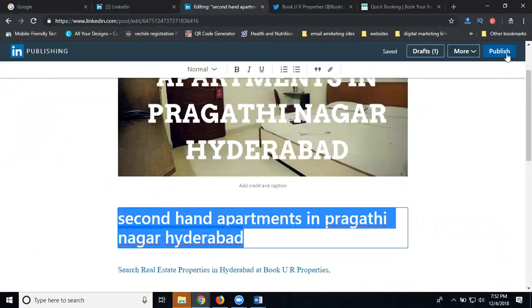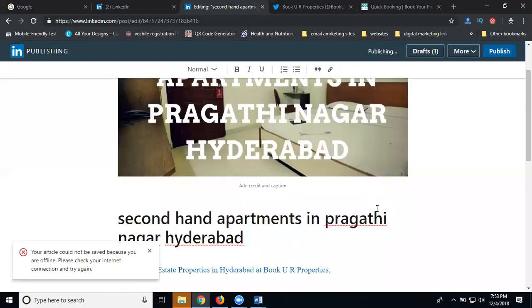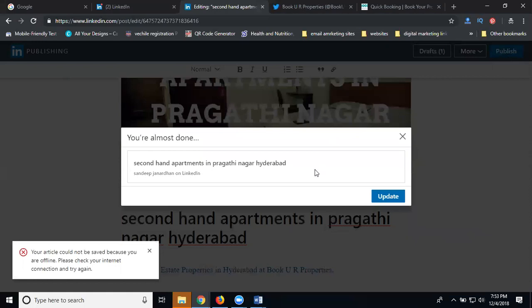Click for publish. Use a hashtag. Don't forget the hashtag when sharing this content. Then publish. This article will be shared here. So we're going to publish.